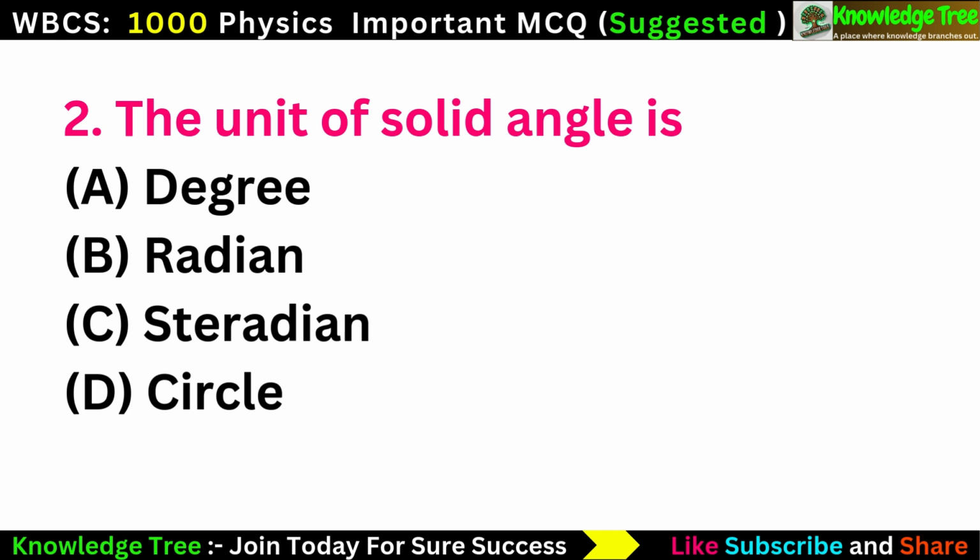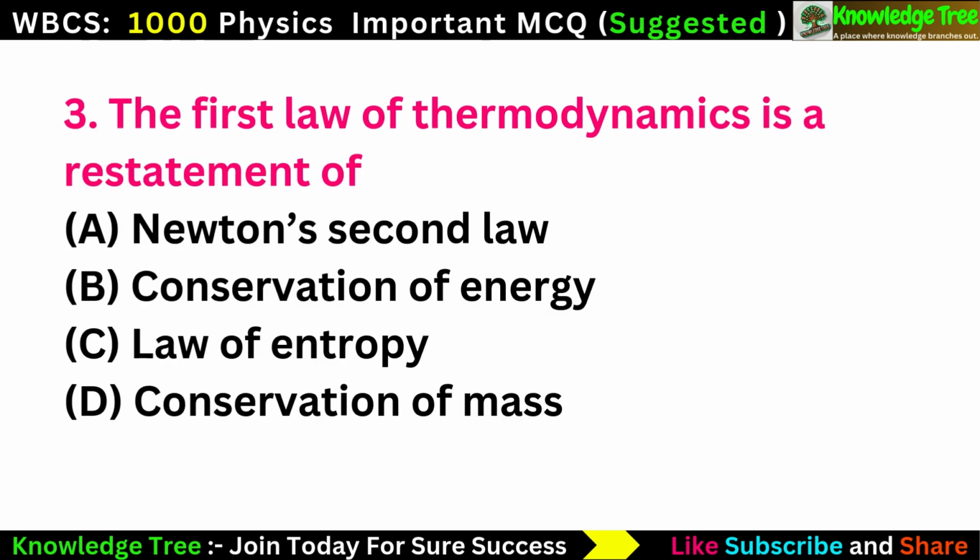Question number 2. The unit of solid angle is option A, degree, option B, radian, option C, steradian, option D, circle. The correct answer is option C, steradian. Next question.